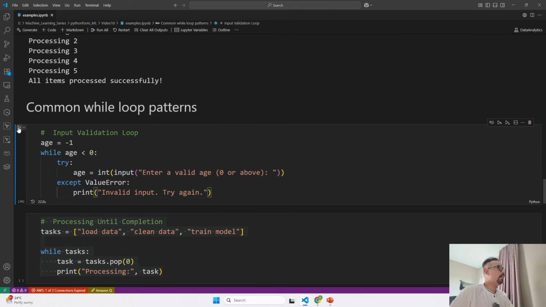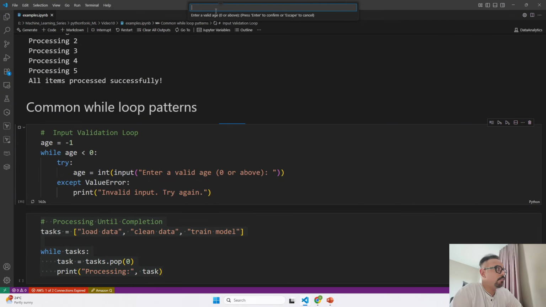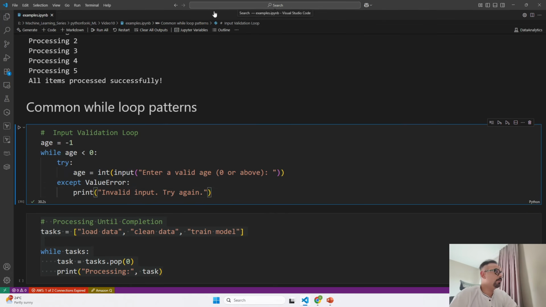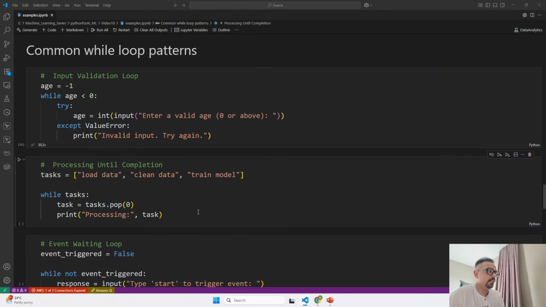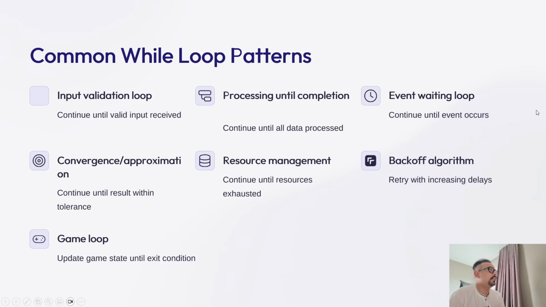But next time when I run this again, and if I say -1, it is not stopping. Then I say -20, it is not stopping, till the time you don't give a value from 0 to more. This kind of input validation loop can be used when you want a user to only provide an age which is a positive number. Now I will provide 18 again, and it is going to stop. That was our input validation, where it continues until a valid input is received.